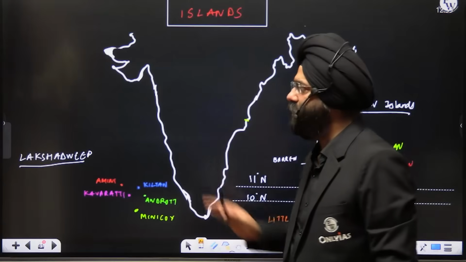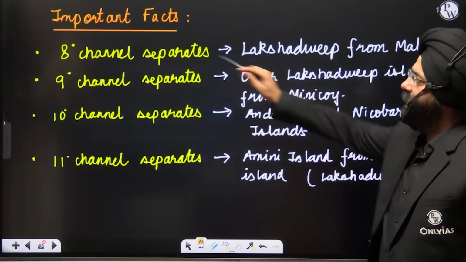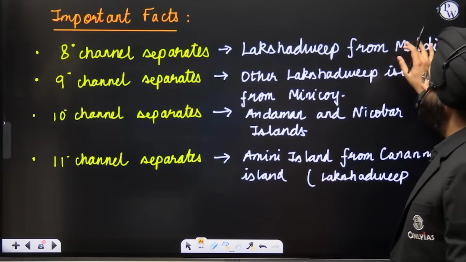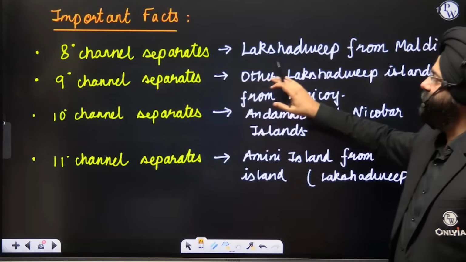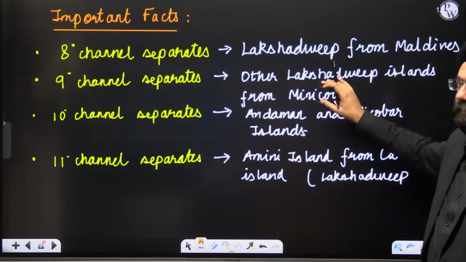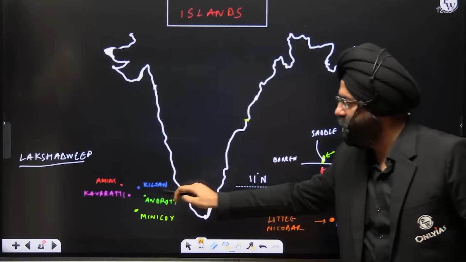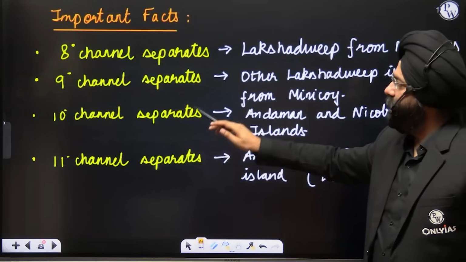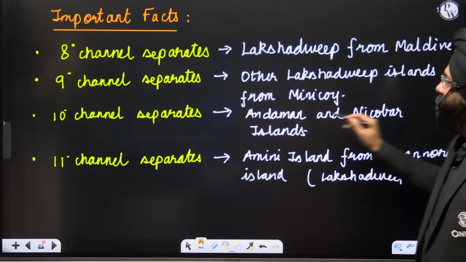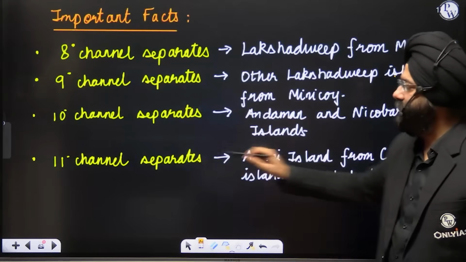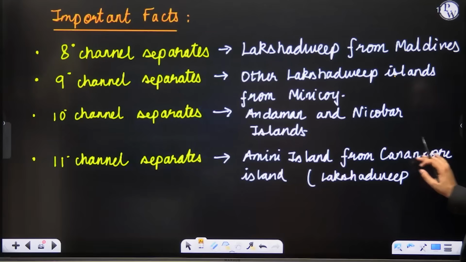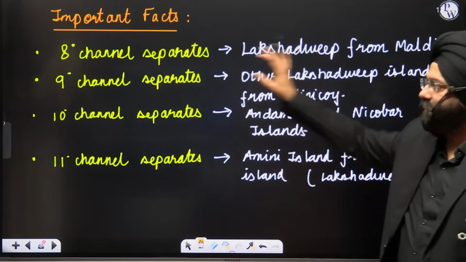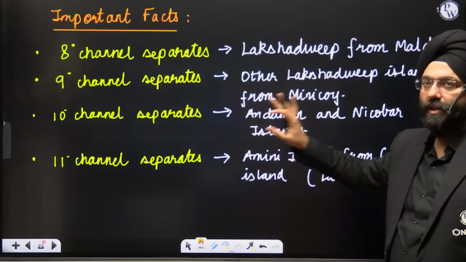Now, certain important things that you should know. The 8-degree channel separates Lakshadweep from Maldives. The 9-degree channel separates the other Lakshadweep islands from Minicoy, over here, right? Next, the 10-degree channel separates Andaman from the Nicobar Islands. The 11-degree channel separates the Amini Islands from the Cannanore Islands, that is in Lakshadweep. So this is something that can be asked in your prelims examination as well.